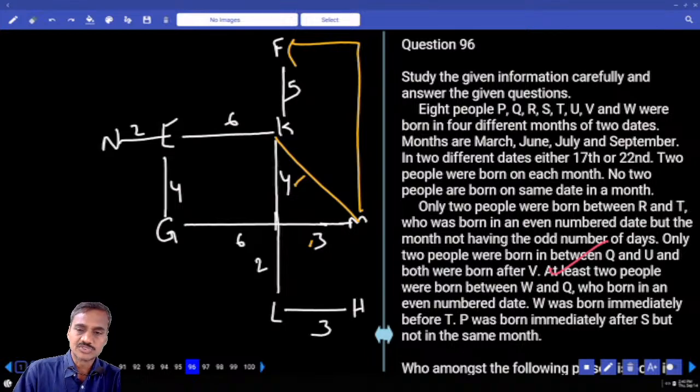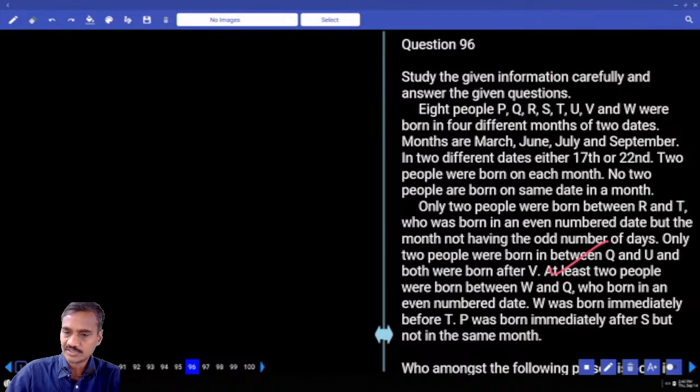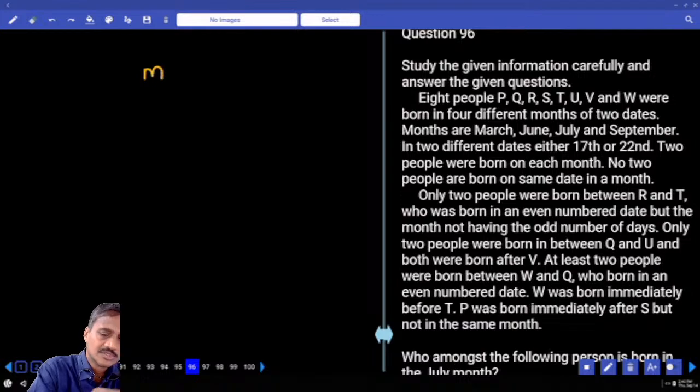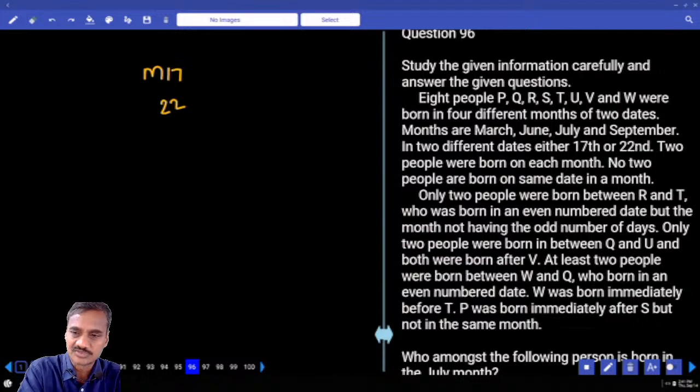And finally 96 to 100. Now this 96 to 100 is based on 8 people and 4 months, and each month has 2 different dates. What are the months we have? March, June, July, and September. Now March, what are the dates we have in the month of March? 17 and 22. March 17 and March 22. March, and next to March, what is the next one?